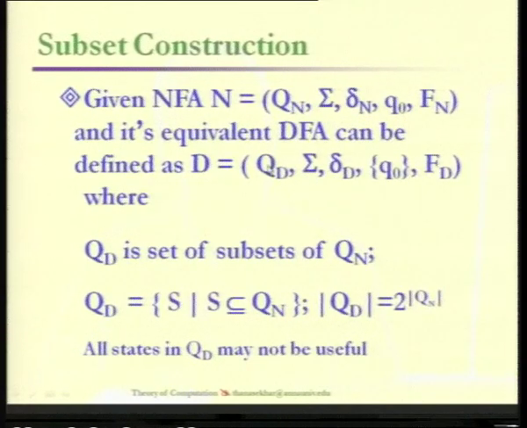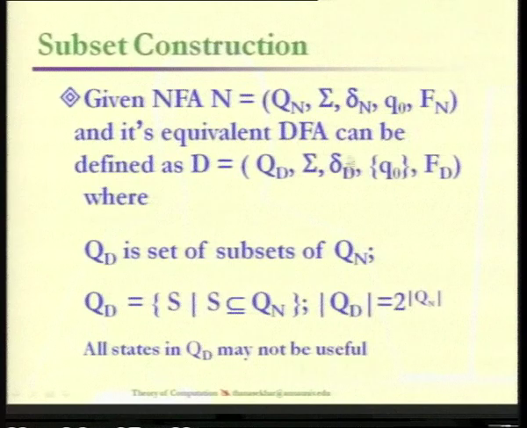We will be having a set of states, that is Qd. As far as sigma is concerned, it is not differentiated between the NFA sigma and the DFA sigma. It is only because of the condition that the alphabet for both the automata must be the same, in order to retain that the language recognition power is the same, or the same language is to be generated by the equivalent DFA also. But in the third component, we have a different transition function, del d, which is not the same as del n.